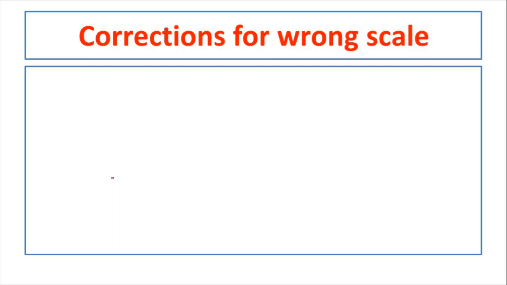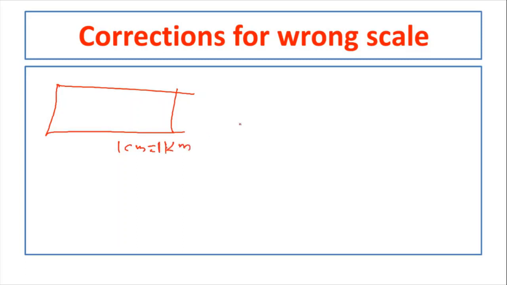Next one is correction for wrong scale. So what is this correction for wrong scale? Sometimes while drawing the map, we will adopt some scale. Let us say the adopted scale is 1 centimeter equal to 1 kilometer. But while measuring in the office, we may adopt the wrong scale by mistake.